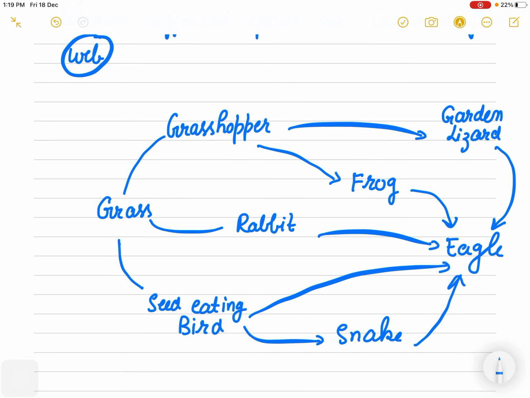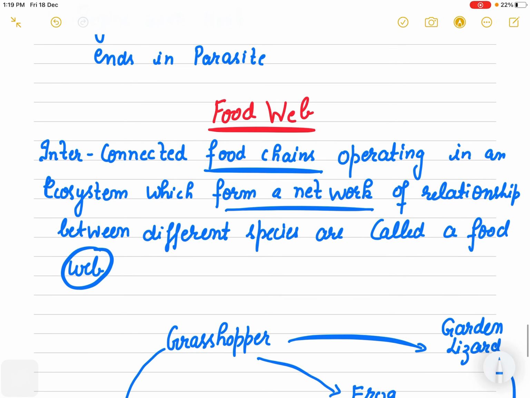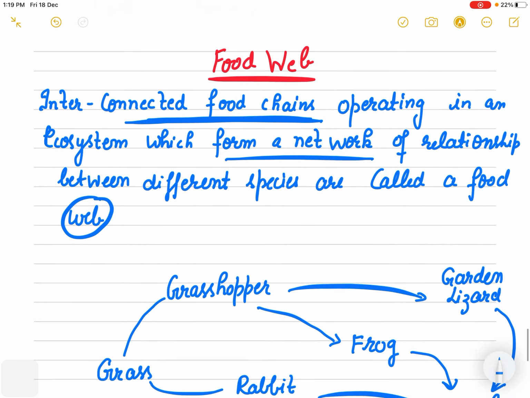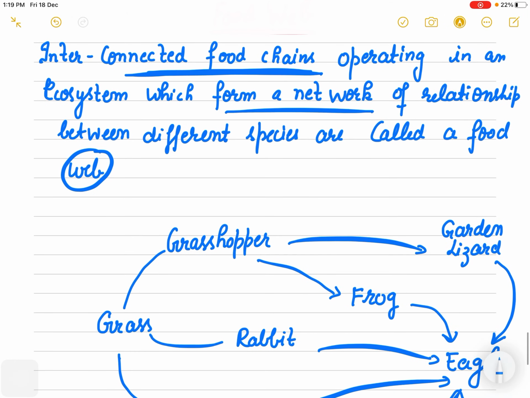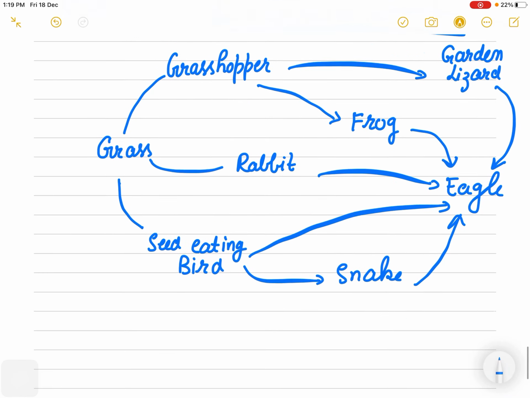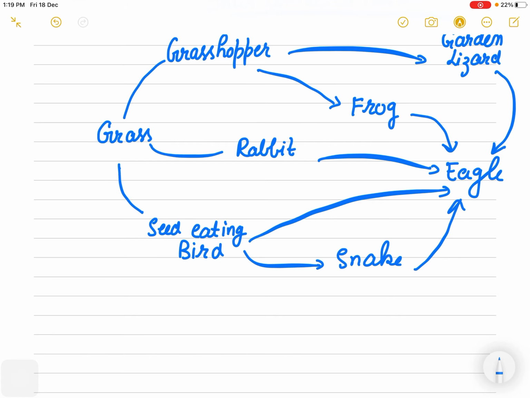It is not a single sequential food chain. It is a network of food chains. Interconnected network of food chains operating in an ecosystem, they are known as your food web. Always remember, this is an interconnected network. It is an interconnected network of food chains that is called food web.